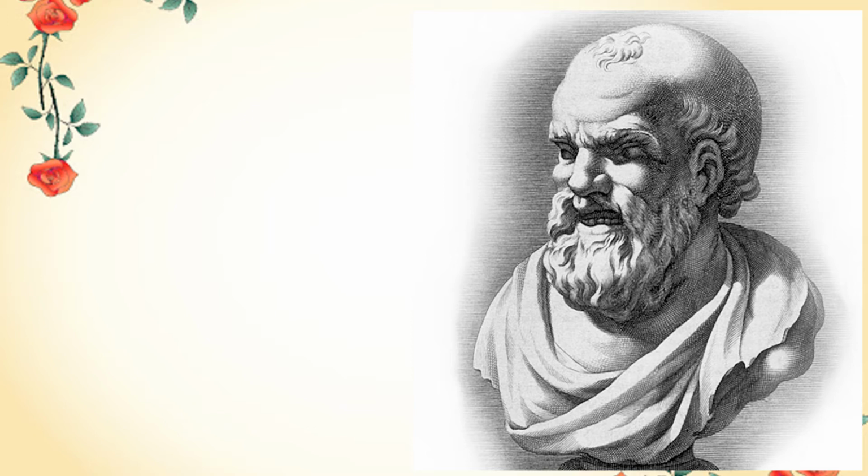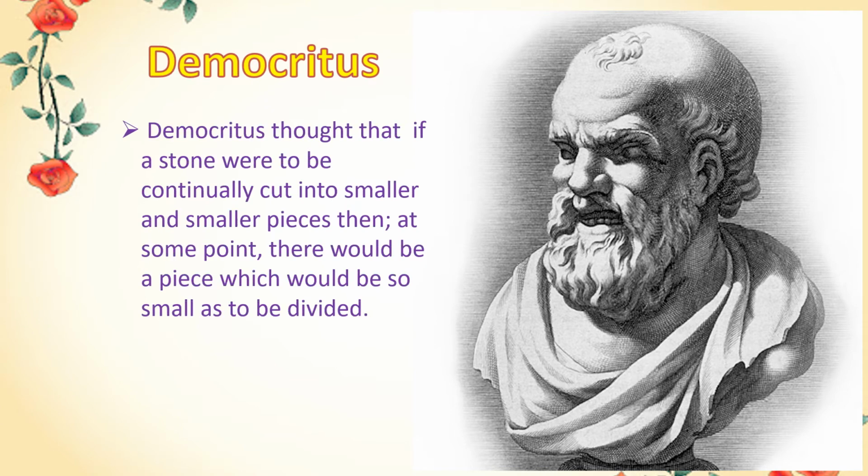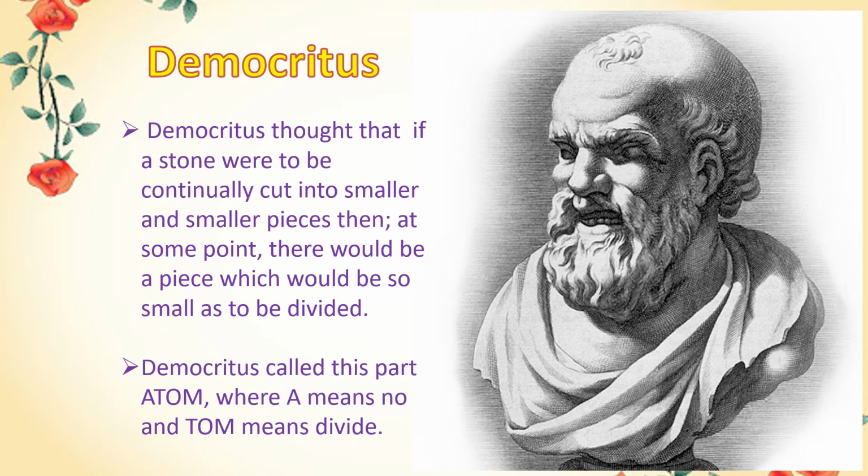The first person to start talking about the atomic structure was Democritus. Democritus decided that if we have a stone and this stone was continually being cut into smaller and smaller pieces, then at some point there would be a piece that wouldn't be able to be divided anymore. Democritus called this part atom, where the letter A means no and tom means divided.